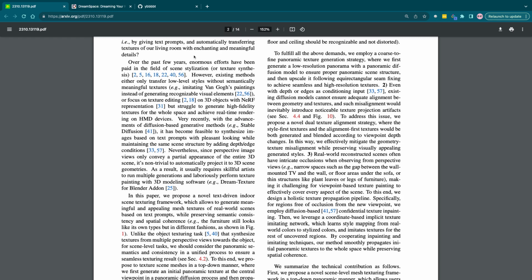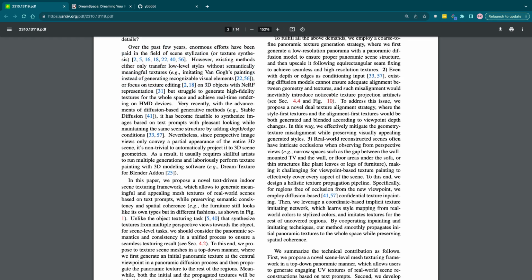Over the past few years, enormous efforts have been made in the field of scene stylization. Existing methods either only transfer low-level styles, imitating Van Gogh's paintings without semantically meaningful textures or generating recognizable visual elements, or focus on texture editing on 3D objects with NeRF representation but struggle to generate high-fidelity textures for the whole space and achieve real-time rendering on HMD devices.